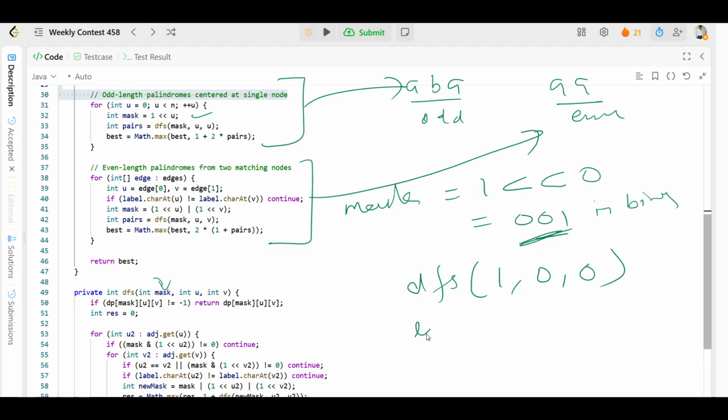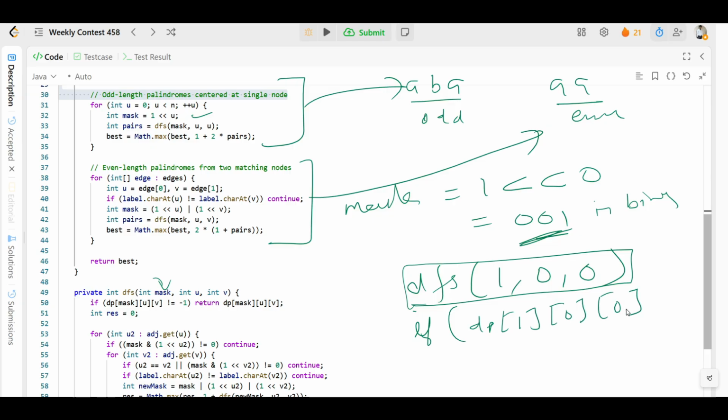We'll check if DP at 1 0 0 is not equal to -1, it means we have already calculated this one, right? And so that time we will return DP at this 1 0 0, because we have already calculated it, no need to calculate further.